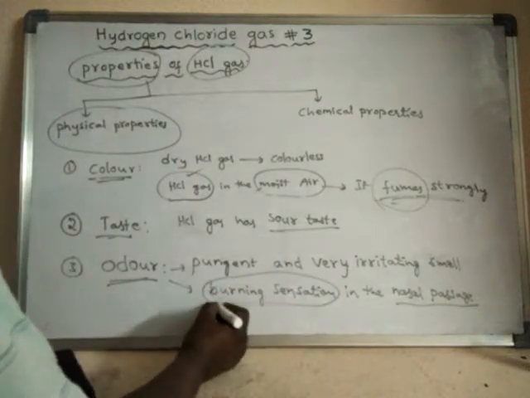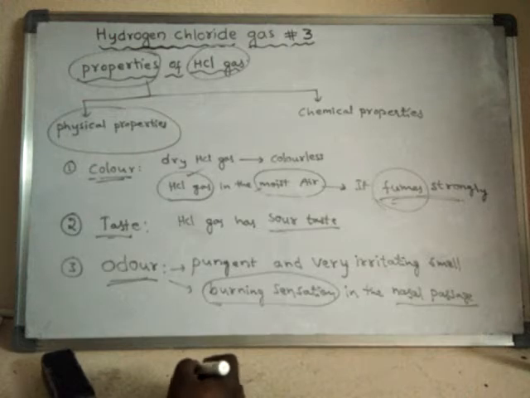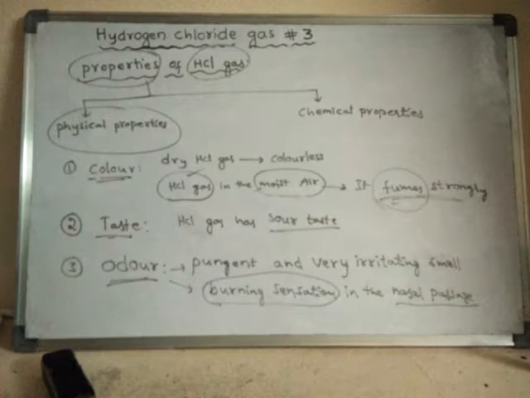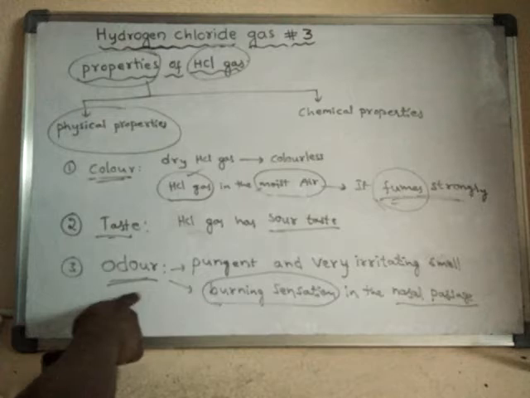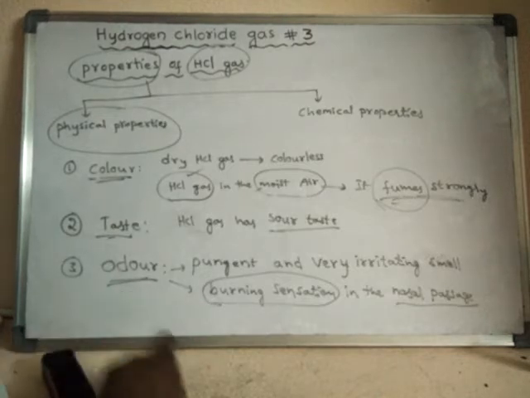That means we feel pain. Whenever acid falls on the skin, what happens? It causes burning sensation and we feel pain, a lot of pain. So if you inhale or breathe in this HCl gas, what do you feel?